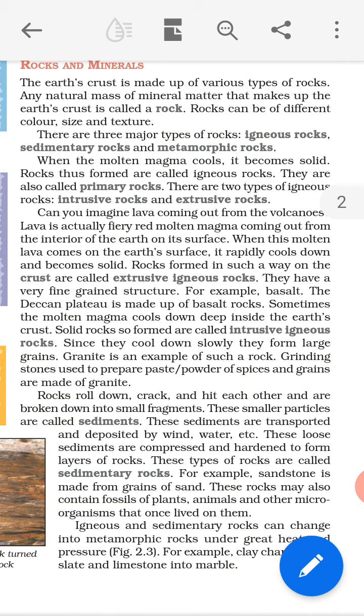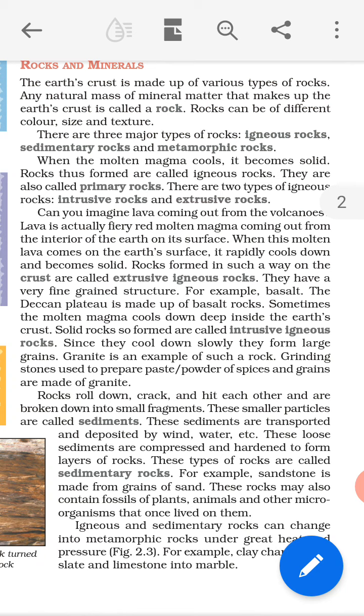So magma, a hot liquid, when it comes on the Earth's surface, becomes solid. Rocks thus formed are called igneous rocks.